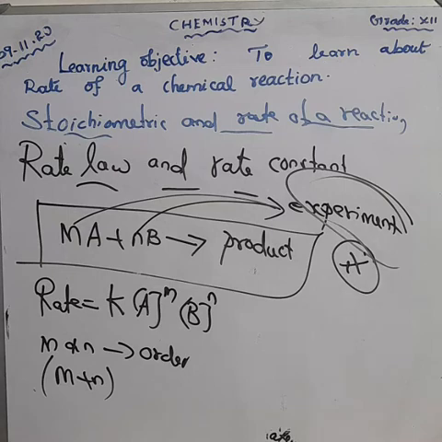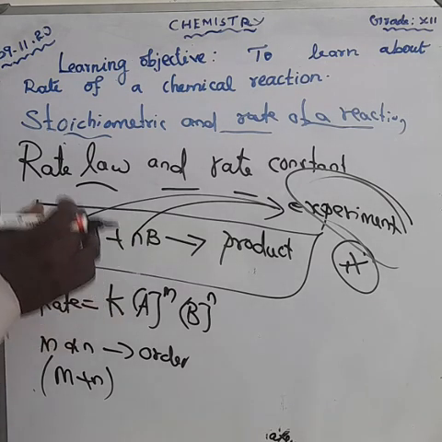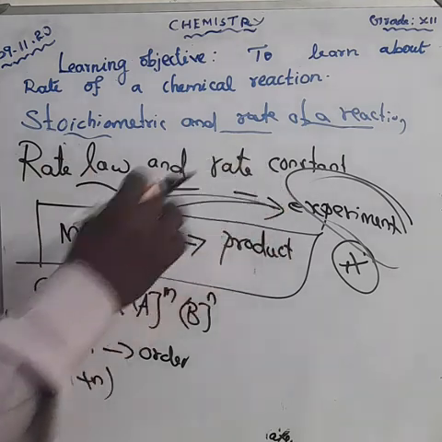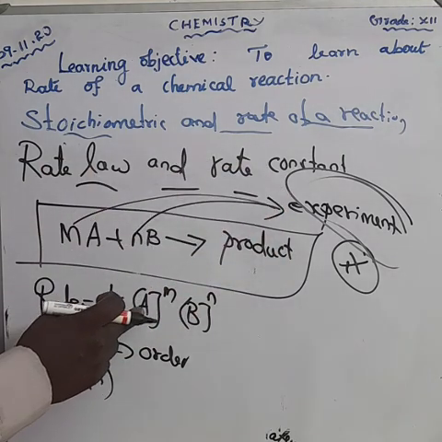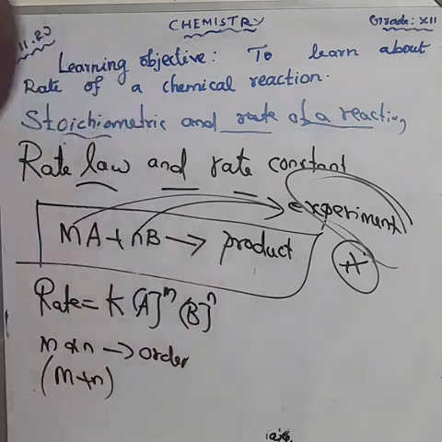Here, what is meant by rate law and rate constant? The rate of the reaction depends upon the concentration of the reactants. For the considered reaction mA plus nB gives product, the rate is equal to k into [A] to the power m and [B] to the power n. This is the important question.